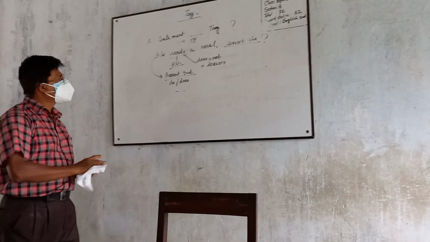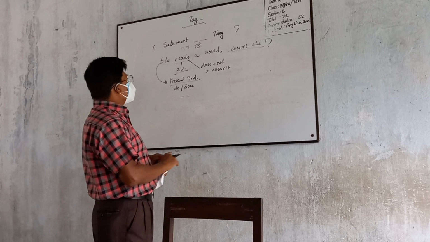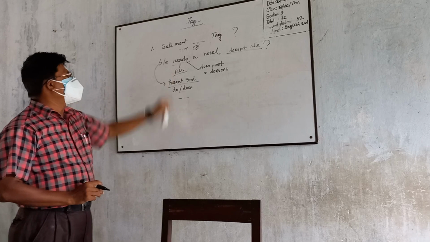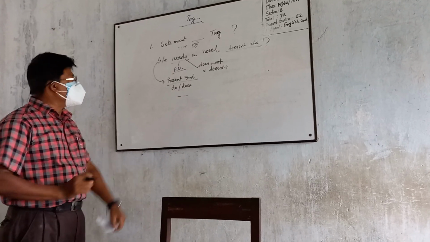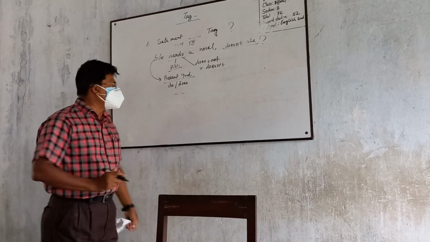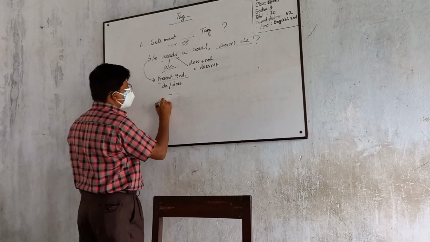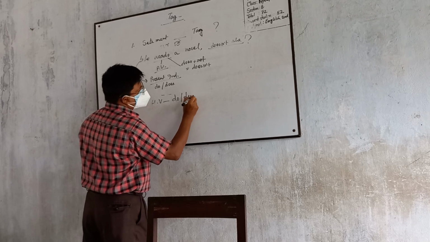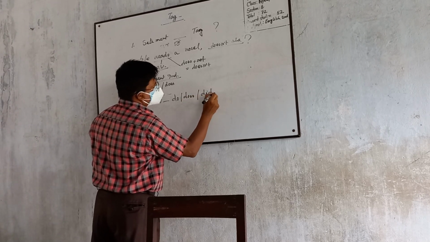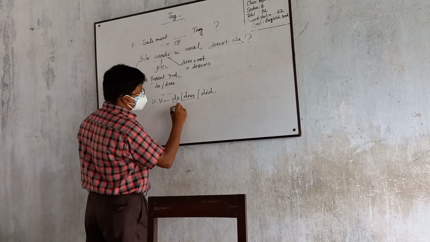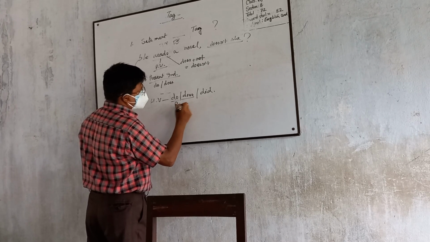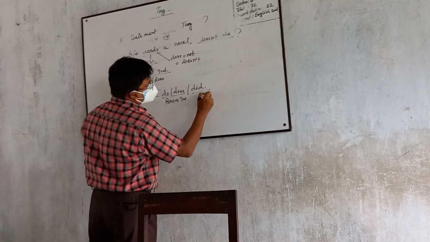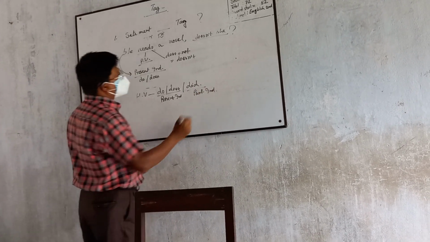So whenever you find only the principal verb, or the statement does not bear any helping verb, then you have to take the helping verb do, does, or did. This is present indefinite, and this is past indefinite. Have you got my point?